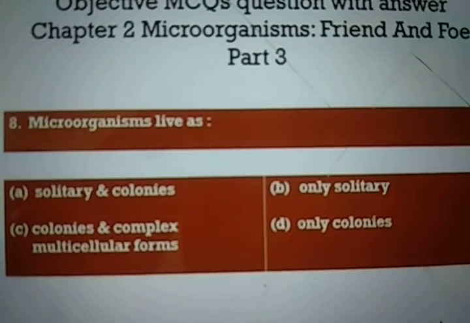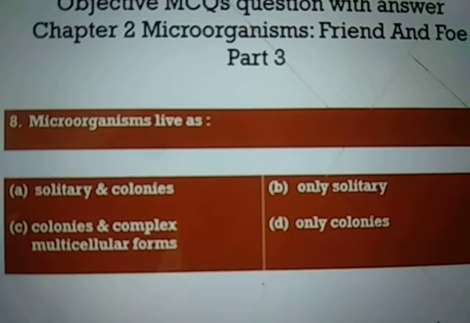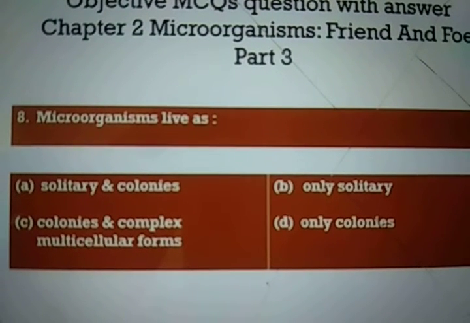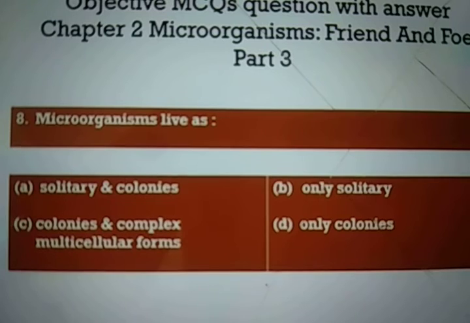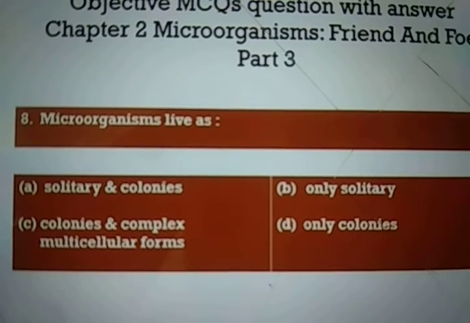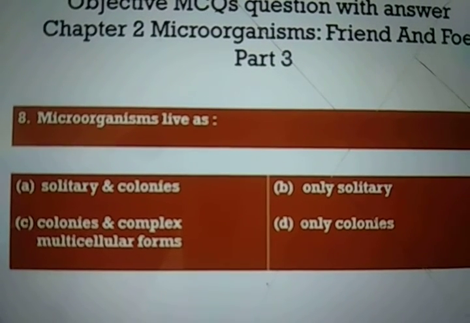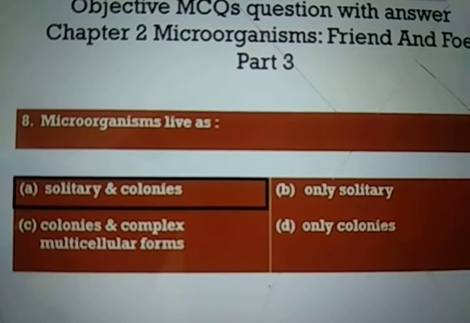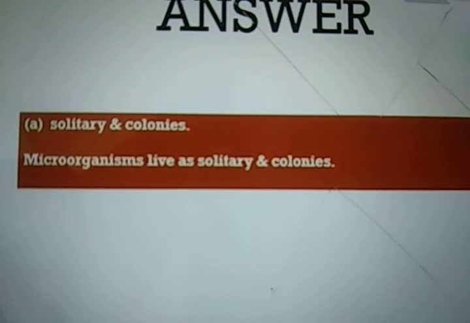Question number 8. Microorganisms live as option A, solitary and colonies, option B, only solitary, option C, colonies and complex multicellular forms, and option D, only colonies. And the right answer is option A. Microorganisms live as solitary and colonies.